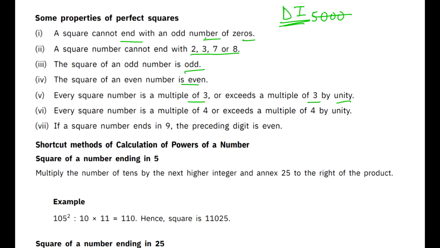So if you take any example, take 49. We know that 9 plus 4 is 13 and is definitely not falling in the table of 3. But the closest number which falls in the table of 3 is 48. So therefore it exceeds only by 1. So all square numbers are either multiples of 3 or in the form of 3n plus 1.